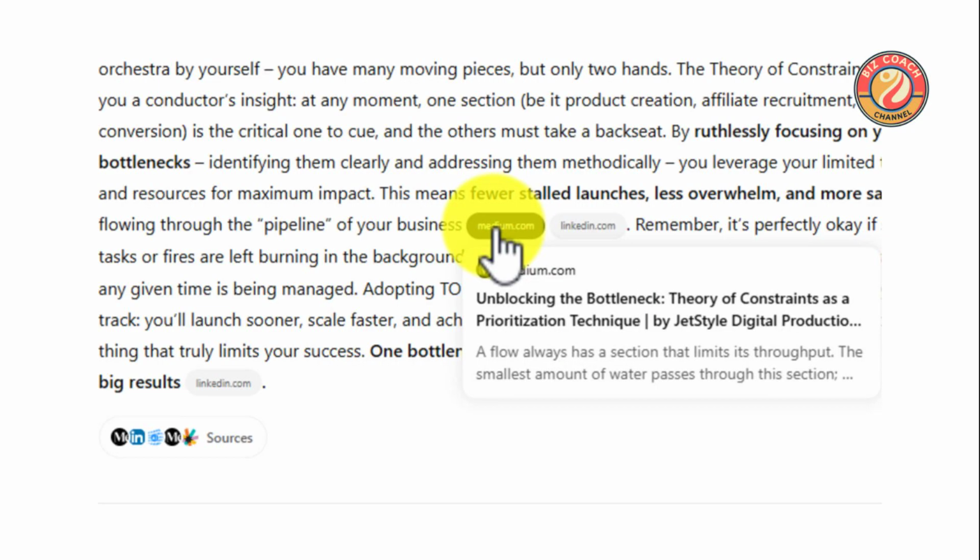Learn how to unblock bottlenecks using the theory of constraints as a prioritization technique. This approach helps streamline your workflow and maximize productivity, leading to significant improvements in your outcomes.